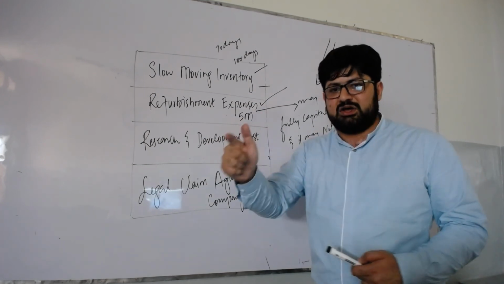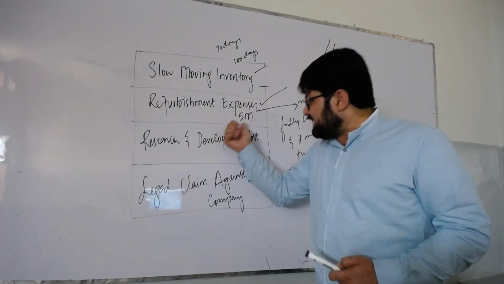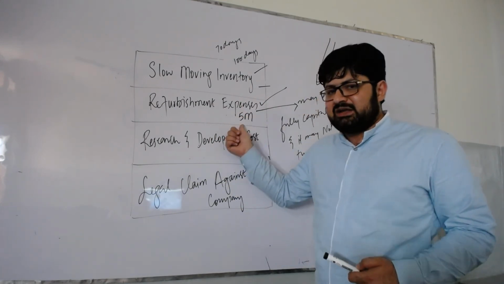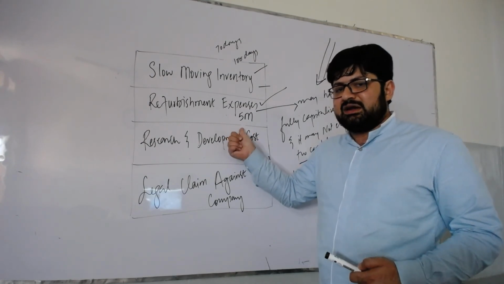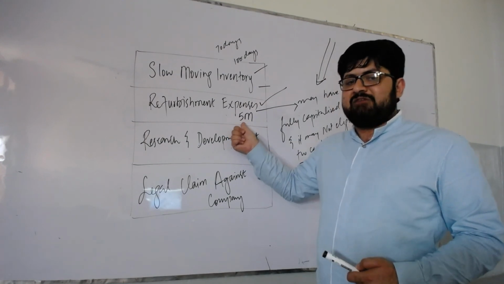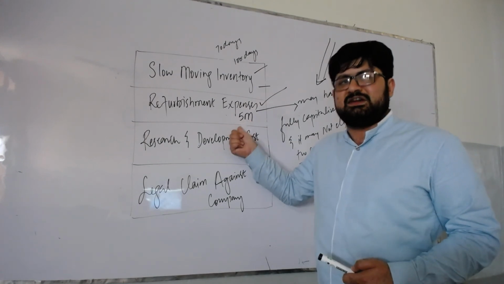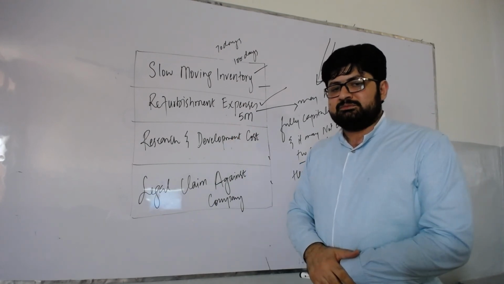He will check the detail of all expenses added to it, whether they are eligible for capitalization as per IAS 16 or not, whether they have actually enhanced the capacity of the asset or not. So this will be the appropriate audit response.